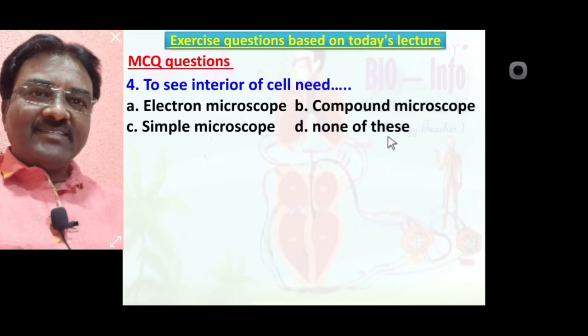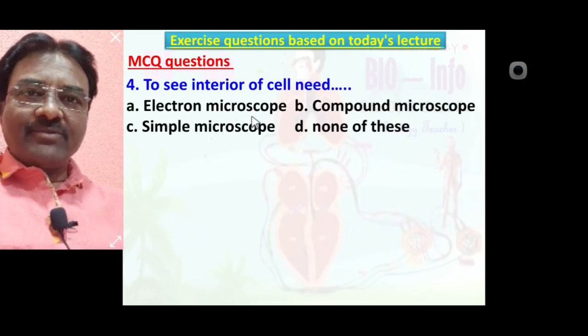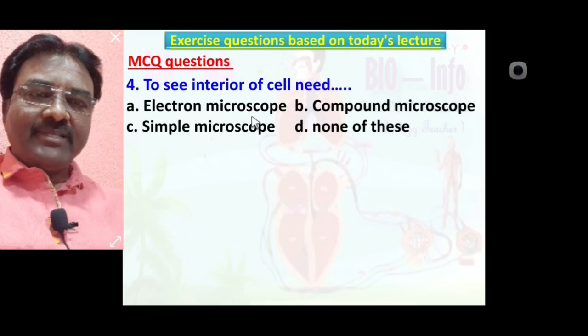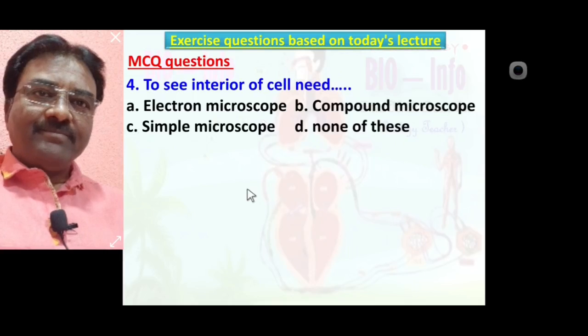Yes, the correct answer, to see interior of the cell need electron microscope, because electron microscope has magnify power is about 5 lakh time. So see interior of the cell need electron microscope, means correct option is A, electron microscope.